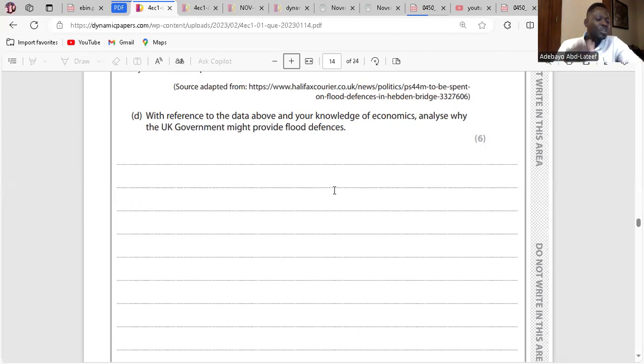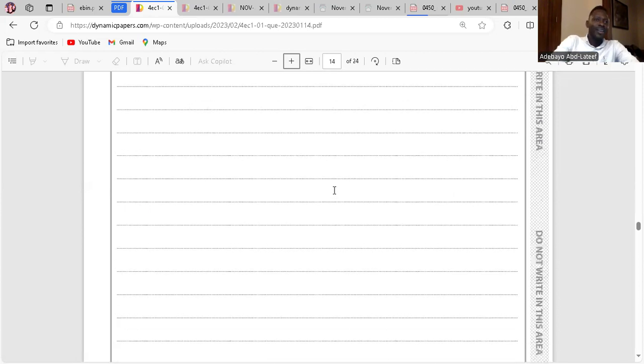Clear. Now, the UK government provides the £32 million flood defense scheme because businesses in Calderdale have suffered from flood damage over the years, based on the data. Flood defenses are an example of public goods which government must provide due to their nature of non-excludability and non-rival. Clear? Clear. Go on. Can you repeat the point for non-excludability and non-rival?